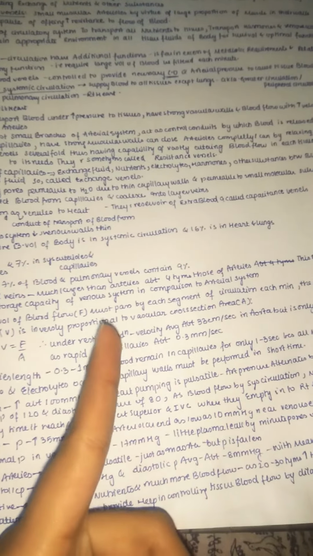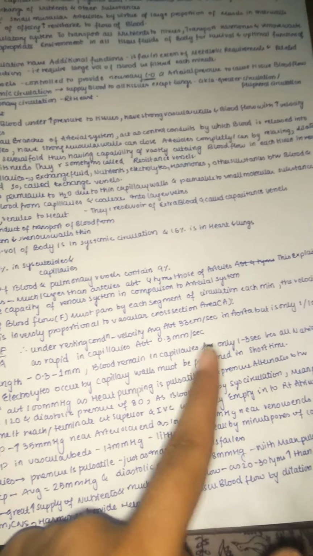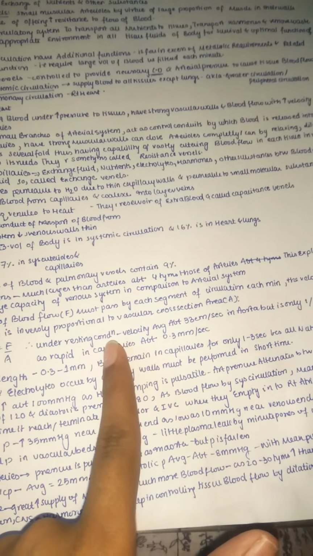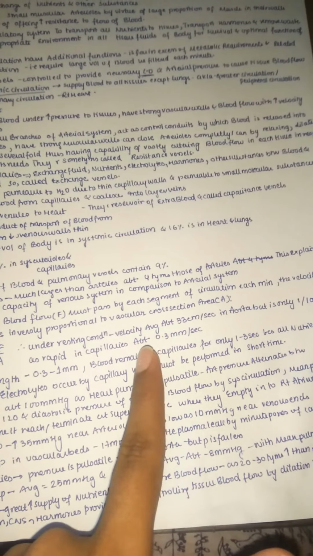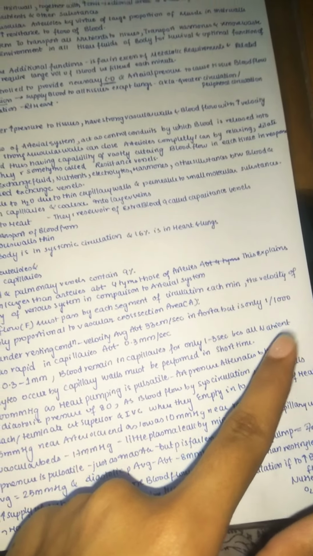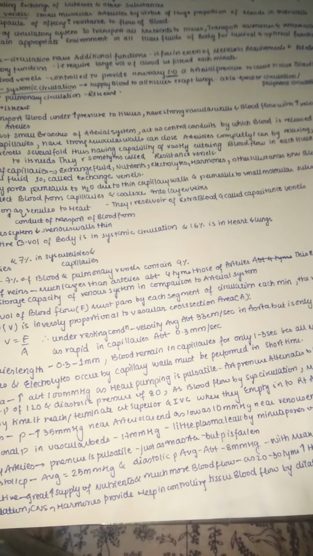So what they are saying is that in resting condition the average velocity is about 33 centimeters per second in the aorta, but it is only 1/1000 as rapid in capillaries, about 0.3 millimeter per second.